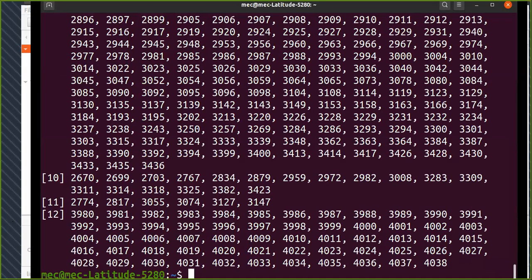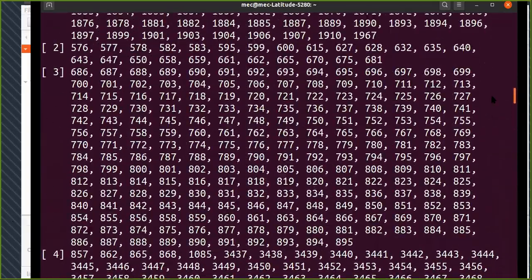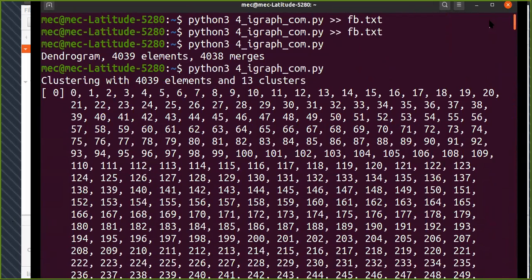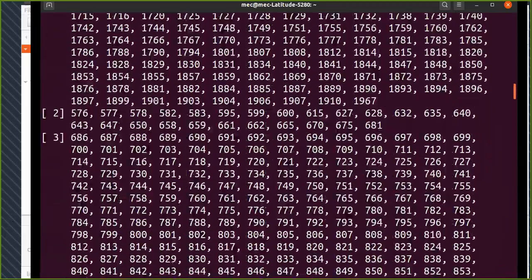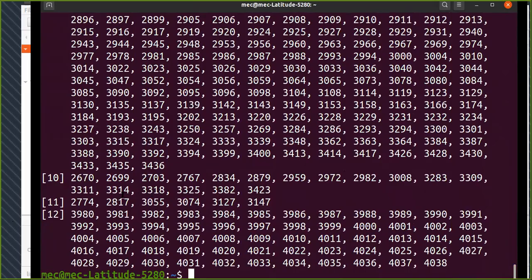You see, it shows that first a dendrogram was created, then based on that dendrogram my algorithm shows me that there are 13 clusters. So I've done clustering with 4039 elements and there are 13 clusters, and it has also shown me the nodes which are in each cluster. So there are clusters 0 to 12, 13 clusters, and every cluster has its nodes.